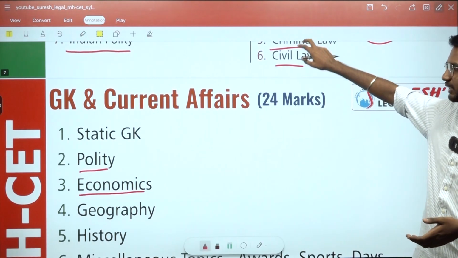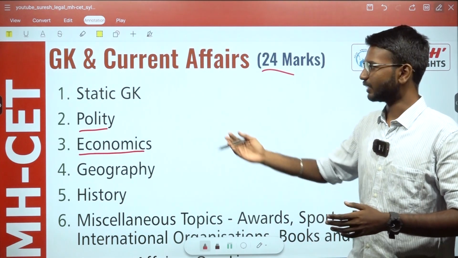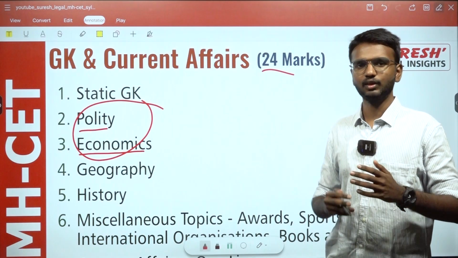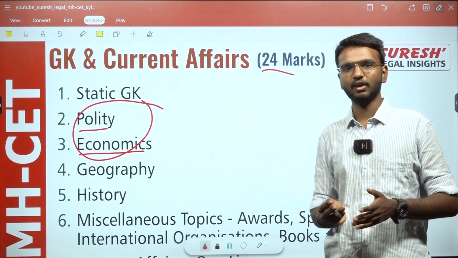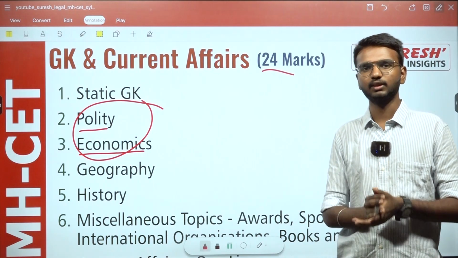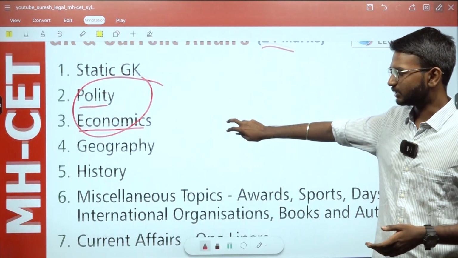And the next one is GK and current affairs, which is 24 marks. The major topics under it are static GK. Polity and economics play a major role in your English passages, legal reasoning passages, and even logical reasoning passages by giving you a very good foundation in reading capability. And next, geography and history.